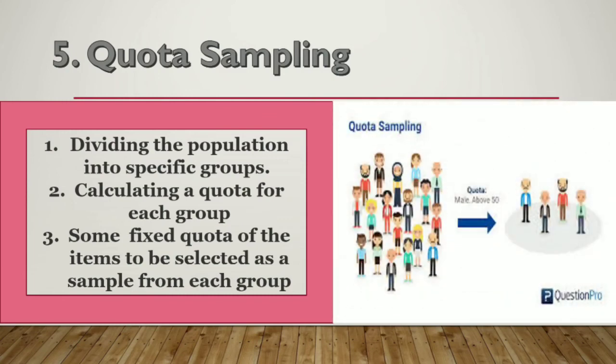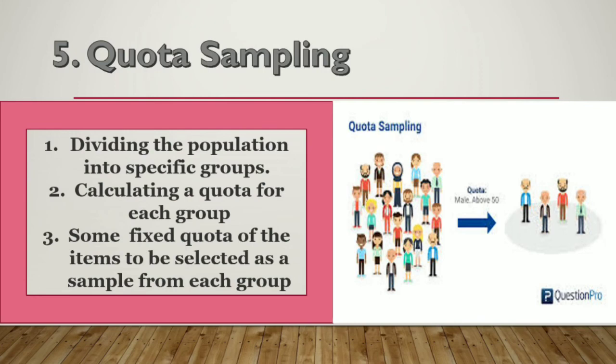Let's say there are 20 people in a population in our study. I divide the population into specific groups. Let's say the young females, the young males, and the old people. Let's say 8 are young males, 8 are young females, and 4 are old people.